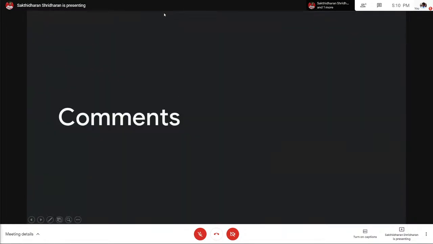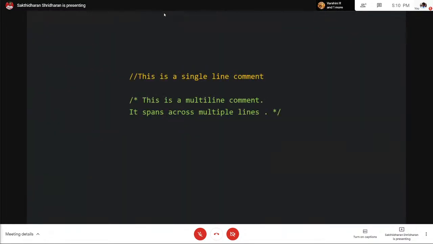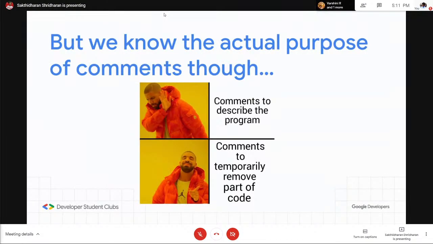First, we'll start with comments. Similar to C++, we have the double slash for single line comments, and slash star, which works as a multi-line comment. We actually know the purpose of comments though. Usually we use comments to describe the program, but more often, the more you code, you'll find yourself using comments to temporarily remove parts of code here and there and add them back later.